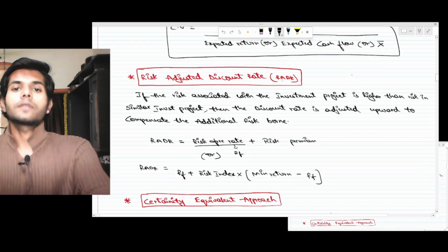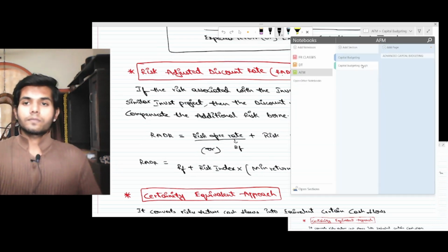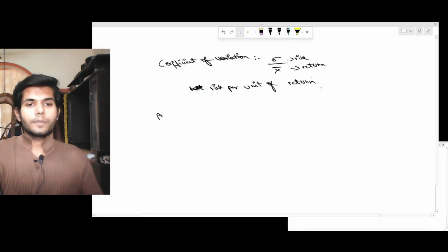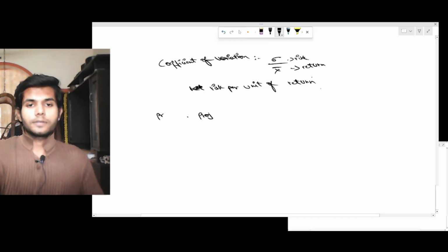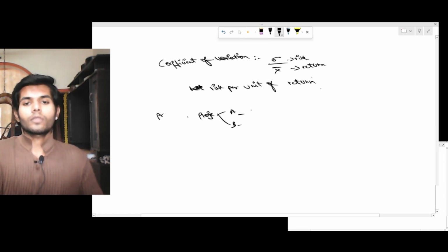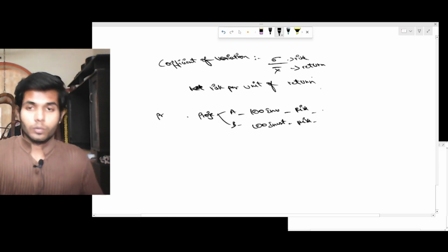Now risk adjusted discount rate. Let's say there are projects A and B. Investment in both of these is 100. Let's measure risk on a scale of 1 to 10.